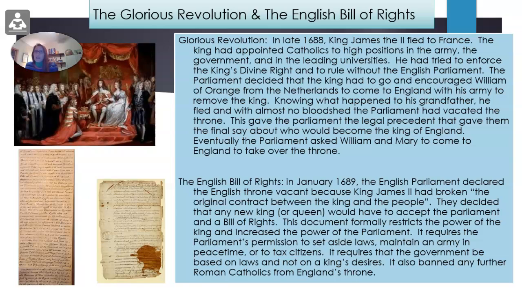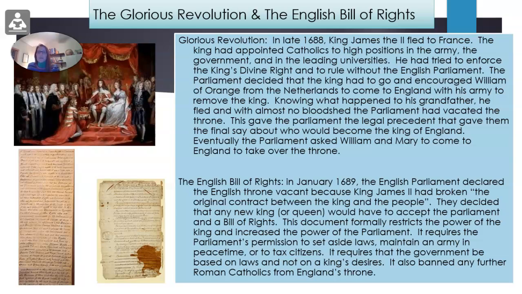They encouraged William of Orange from the Netherlands to come to England with his army to remove the king. Knowing what happened to his grandfather, he fled, and with almost no bloodshed, the Parliament had vacated the throne. Meaning no bloodshed, there was no war, there were no big battles. So this gave the Parliament the legal precedent to have the final say about who would become the King of England. And so eventually Parliament asked William and Mary to come to England to take over the throne.